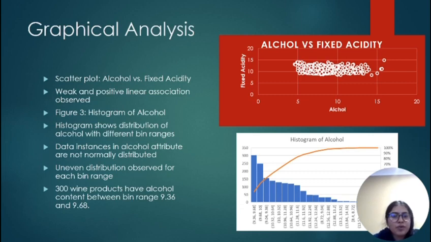If I talk about the histogram, it shows the distribution of alcohol with different bin ranges. Data instances in the alcohol attribute are not normally distributed. Uneven distribution is observed for each bin range. 300 wine products have alcohol content between the range 9.36 and 9.68.